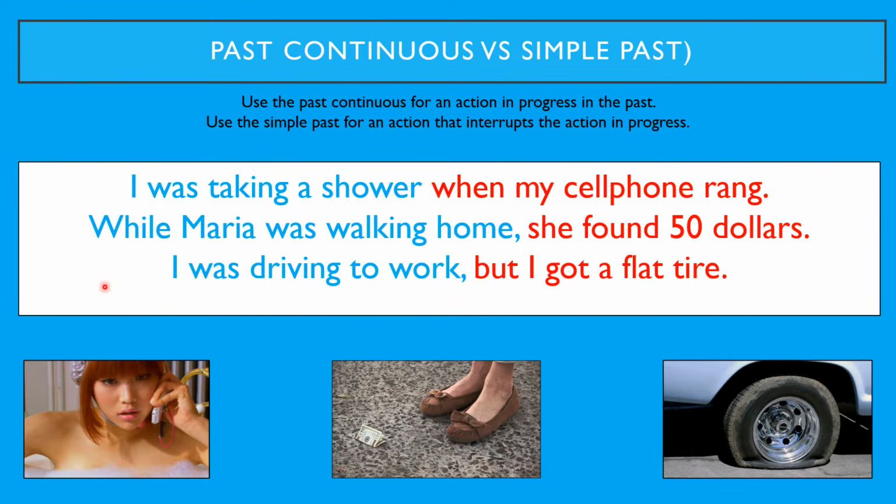As you can see here in this picture, this lady was taking a shower when that action was interrupted because she received a phone call. The second one says, while Maria was walking home, she found $50. So she was walking, but she had to stop because she found $50. So this action was interrupted. And the last one, I was driving to work, but I got a flat tire. This person was driving the car, but had to stop because he or she got a flat tire. So this situation stopped this action in progress.